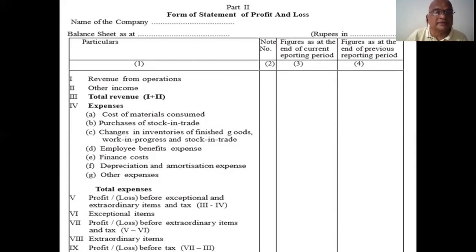Roman number 4, expenses. What expenses? You have already learned this and prepared a number of problems in your intermediate or degree.